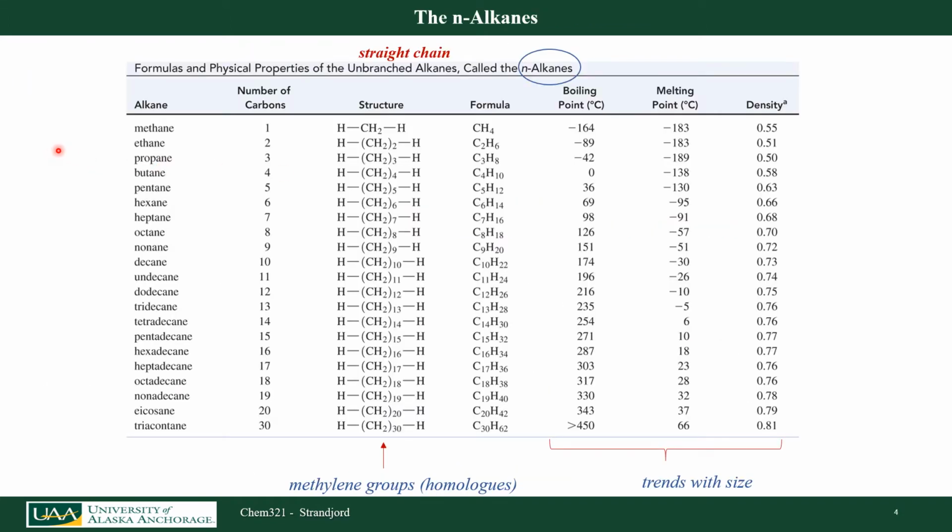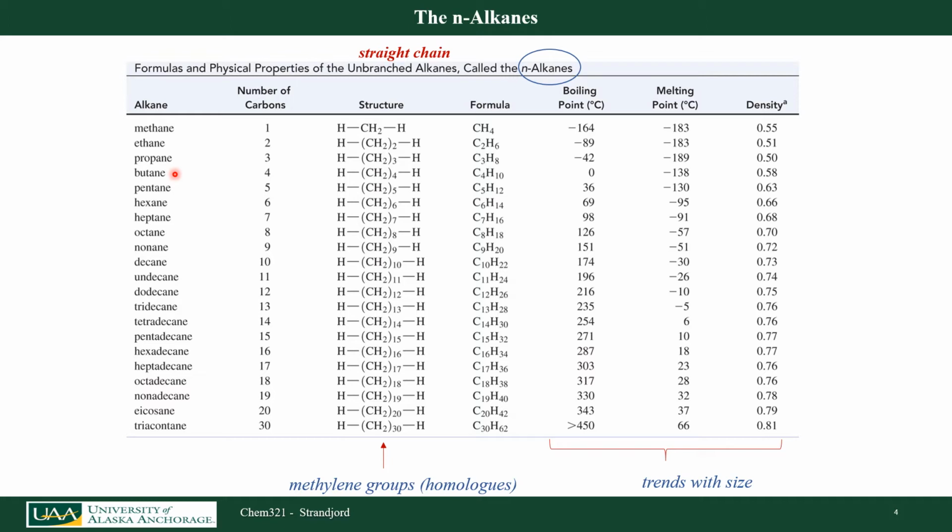Let's look at a longer list of linear chain or straight chain alkanes. Sometimes we call these N-alkanes. That's just terminology meaning that they're all in a straight chain. There's no branching. 1 carbon is methane, 2 carbons ethane, 3 carbons propane, 4 carbons butane. Those first 4 are historical names, and they are considered systematic names also.